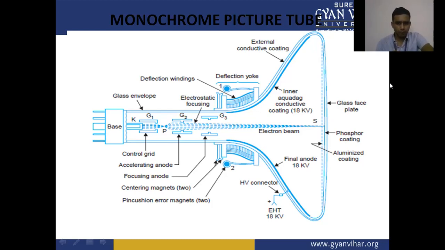These are the main parts of the TV picture tube. Here we have an EHT of 18 kilovolt, that is the extra high tension line, or 18 kilovolt.